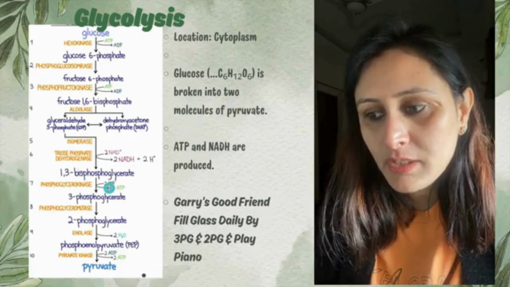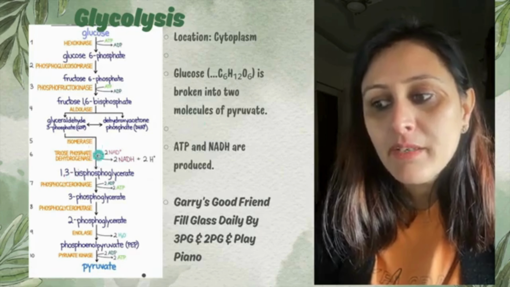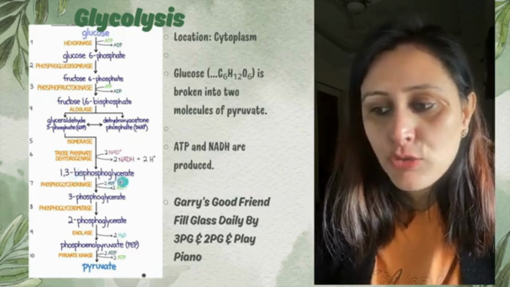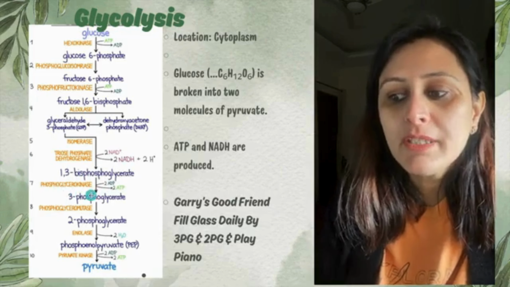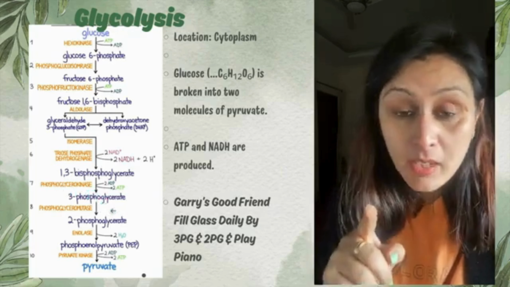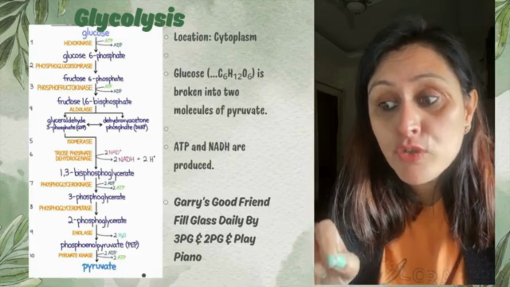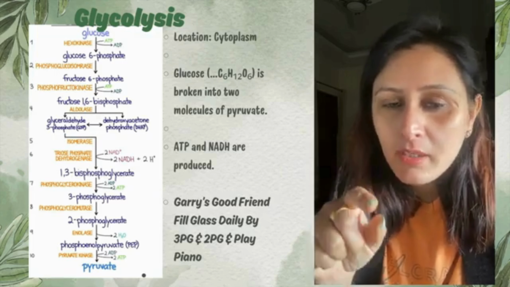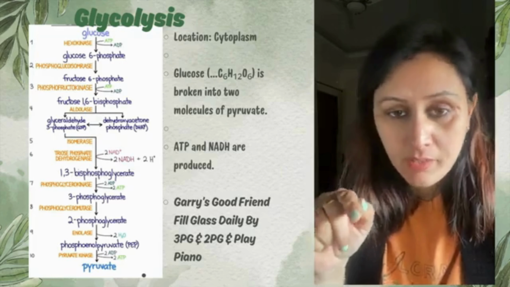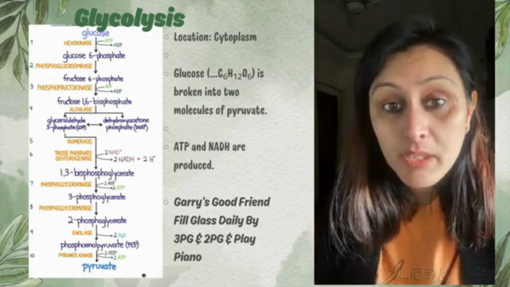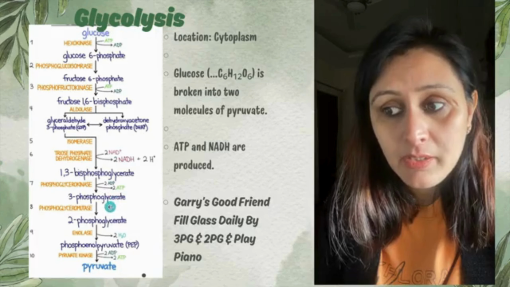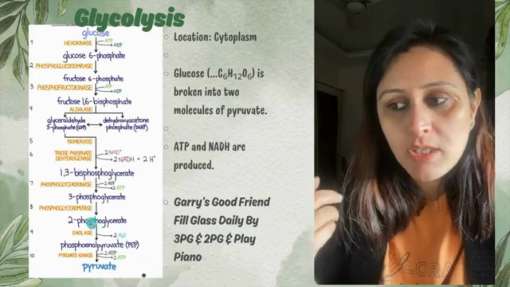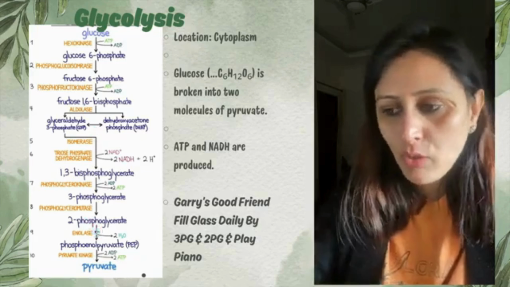This G3P further breaks down into 1,3-bisphosphoglycerate, right? In the presence of phosphoglycerokinase, it gets converted into 3-phosphoglycerate, right? Here again, a point to remember: the phosphoglycerokinase enzyme is used here. So that means what will the kinase do? It will convert ADP to ATP, right? So 2 molecules of ATP will be released, and as we have discussed earlier, from point number 4 onwards the energy will be released. Before that it was consumed and later it got released.